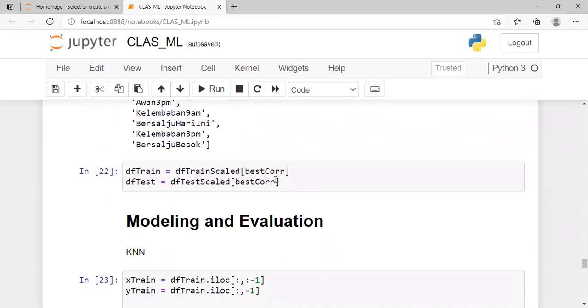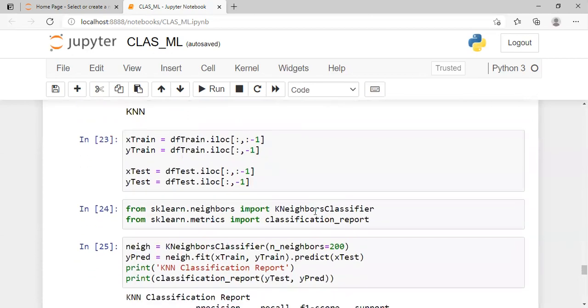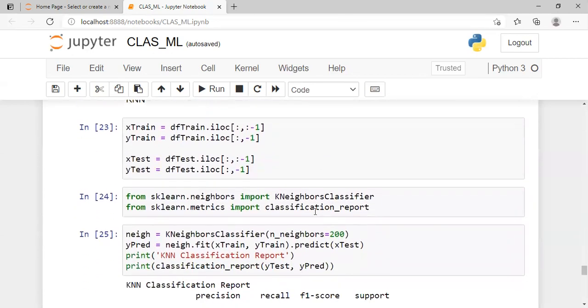For line 22, this is to assign the train data and test data that have been scaled and searched for correlation. The next, modeling and evaluation in line 23. This is to determine X and Y, where X is the feature that will be used, while Y is the feature that will be predicted.